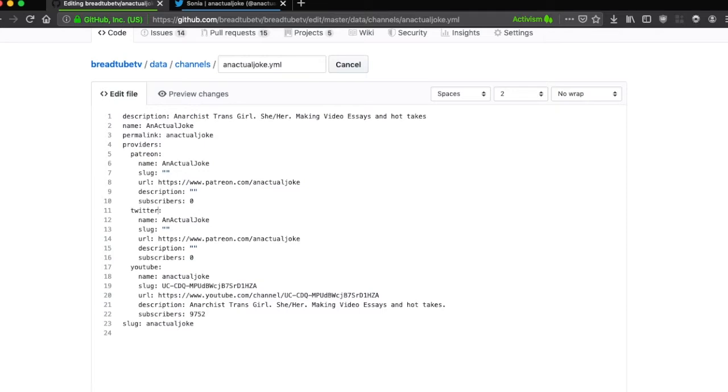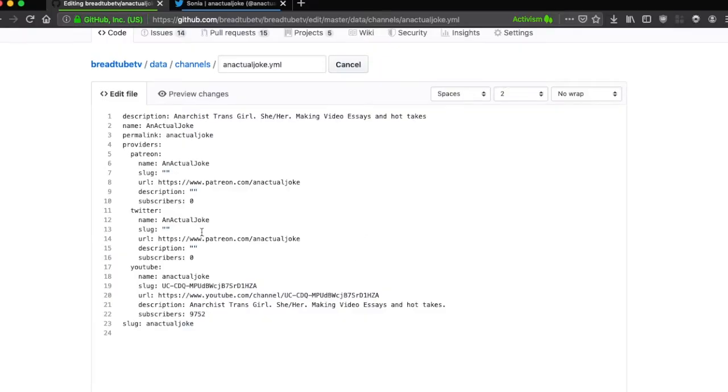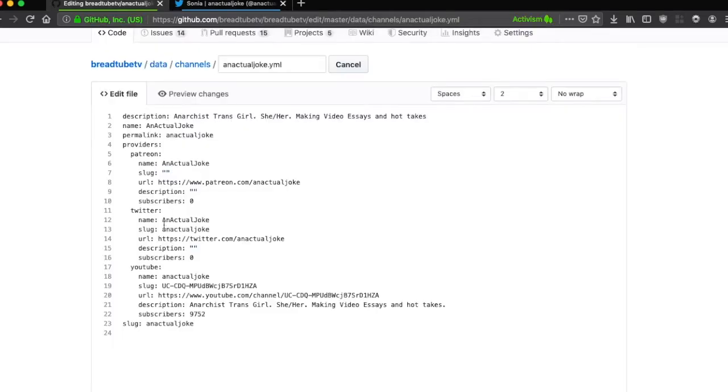So we can add a Twitter key, name, and if we go to Twitter, we can see here the information. So we'll take the URL, we'll take the slug, and we'll take their name. So Sonia, an actual joke. Now, unlike YouTube and Patreon, there's no description or subscribers on Twitter, so that's all we need to do.